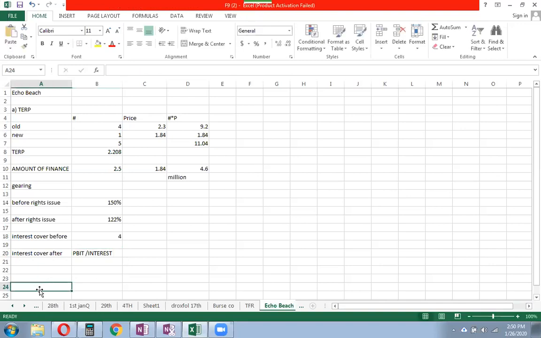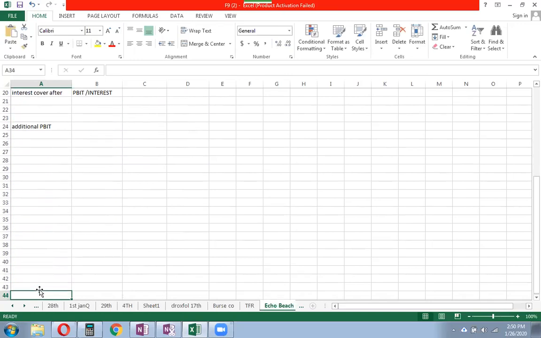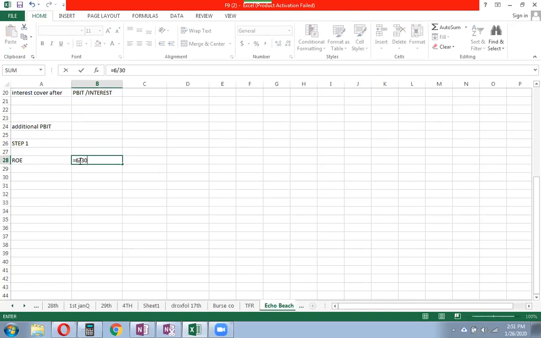So I'll do some working. I'll say additional PBIT, right? Additional PBIT. So step 1, we have to find out your return on equity, which is return is 6 million, the current return, and the current equity is 20 million, right?